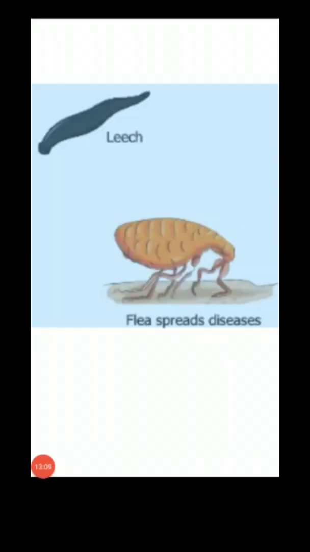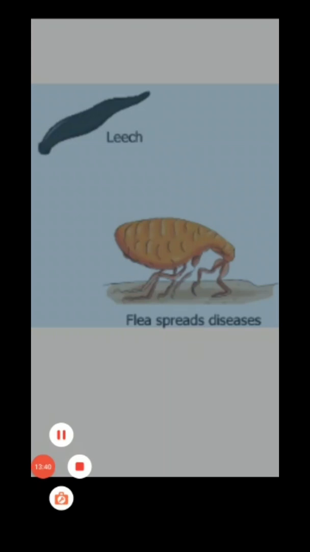The animals that depend on other living animals for their food are called parasites. For example, leeches, lice, fleas and mosquitoes. They live on or inside the bodies of animals. Parasites have suckers or sucking tubes to suck food from other living organisms.